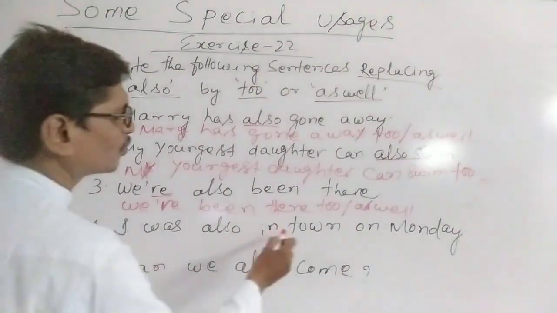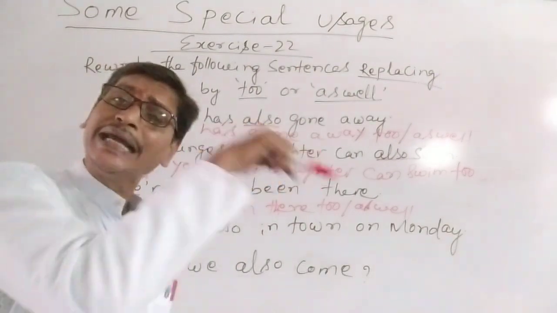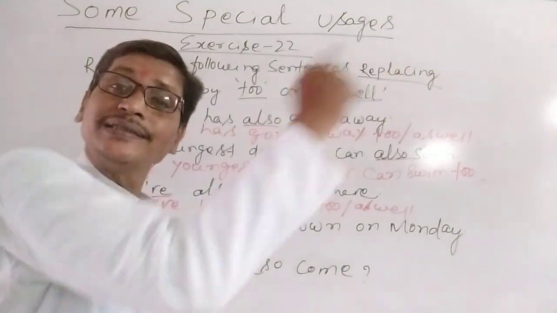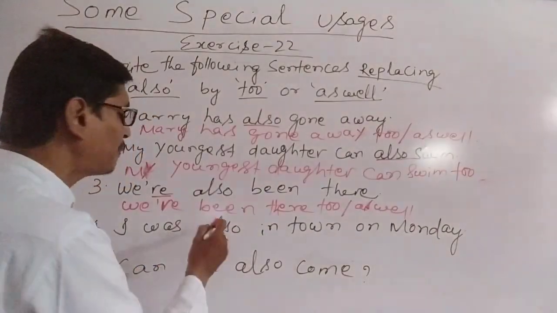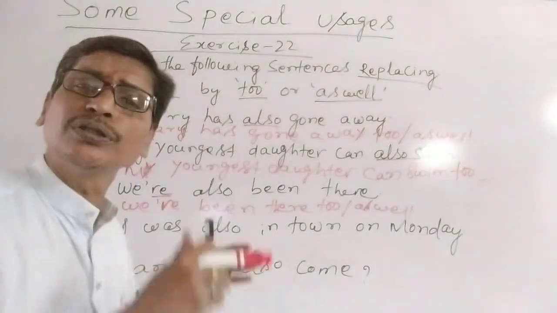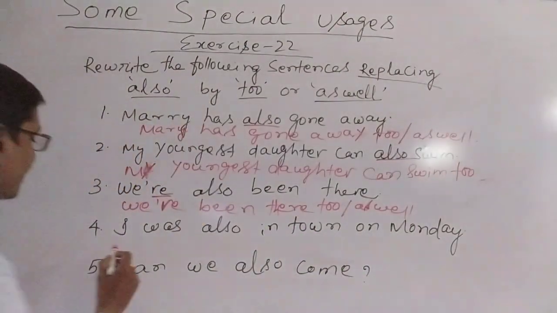I was also in town on Monday. I was also in town on Monday. Understand? So here also is used; instead of using also we have to use to or as well. Understand how we will write it?